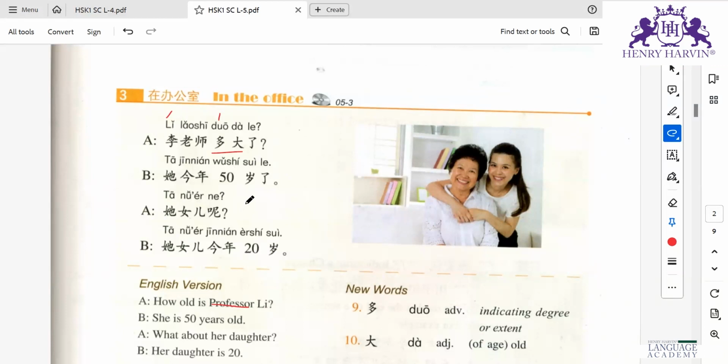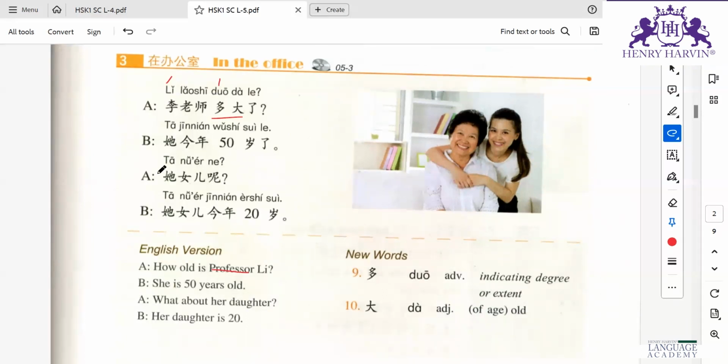他女儿呢？ Okay, Ta nü'er ne. Ne is used as what about. So, Ta nü'er, her daughter. What about her daughter? Here they haven't mentioned the age, but we know from the continuous conversation that they are asking about age, right? What about her daughter? Then B says, Ta nü'er jinnian ershi sui.